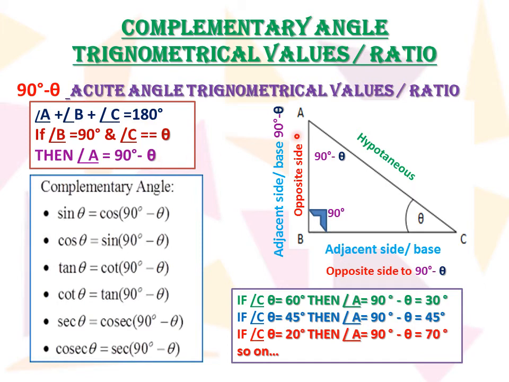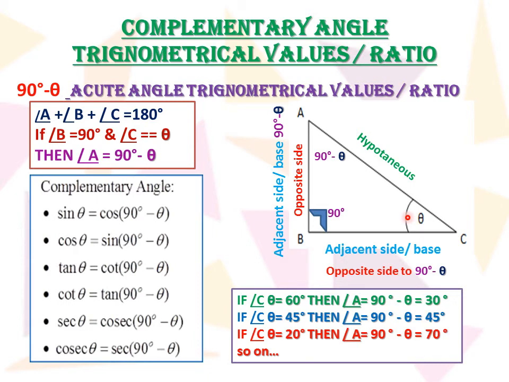So in this case, if we consider angle A, the adjacent side will be AB and the opposite side will be BC, just the reverse of theta. For theta, the opposite side was AB.